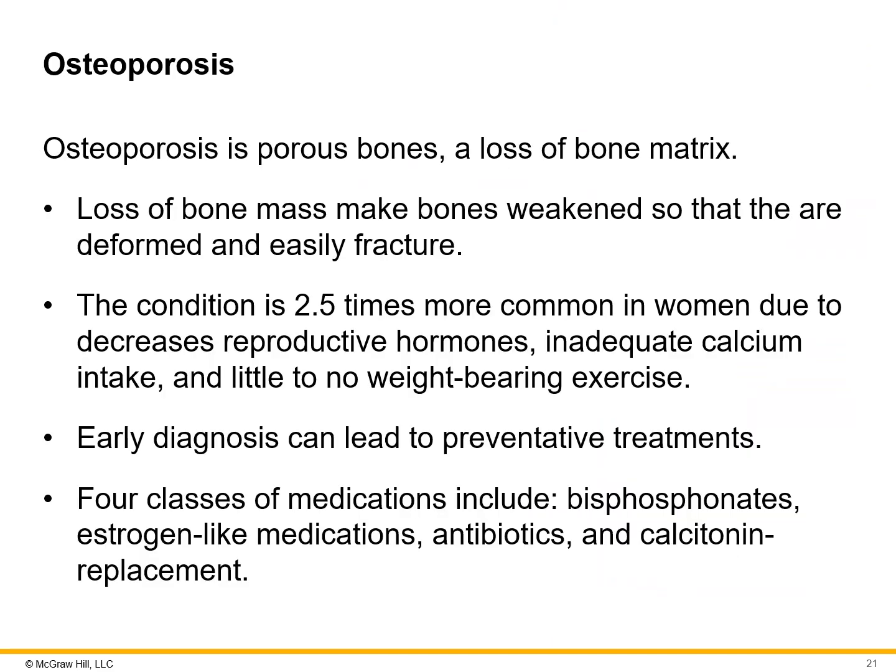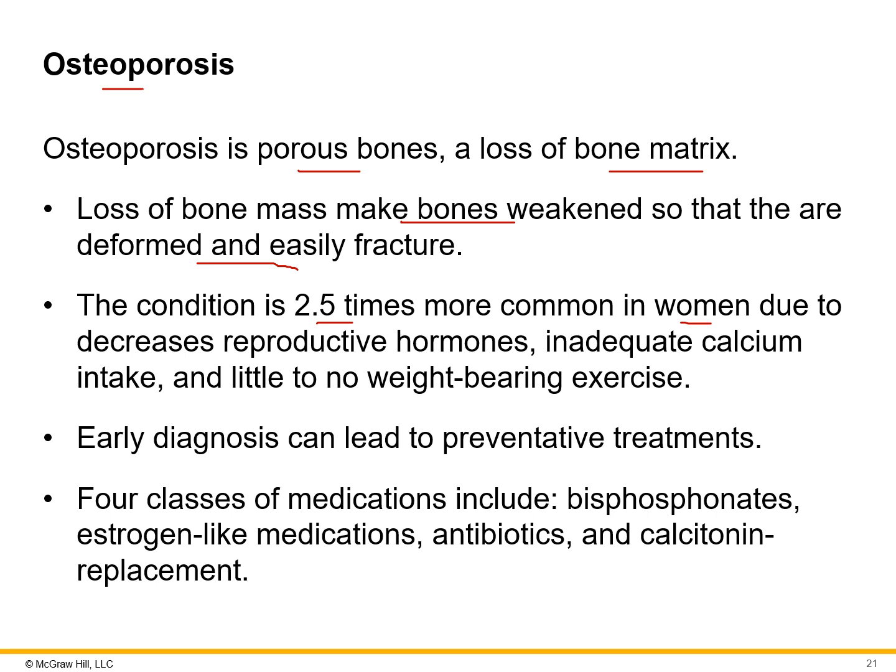All right, now a couple of conditions here and their effects. Osteoporosis, as the name implies, means porous bone. The bone becomes porous and there is a loss of that matrix. This makes bones much weaker. They can become deformed or even easily fractured. Especially older individuals are more likely to have hip fractures, or if they fall, more likely to break something. It's about 2.5 times more common in women.